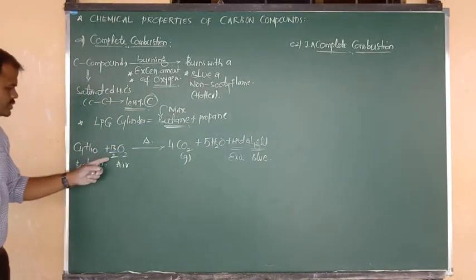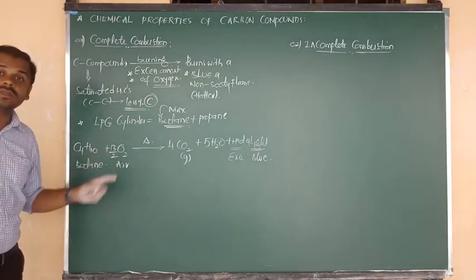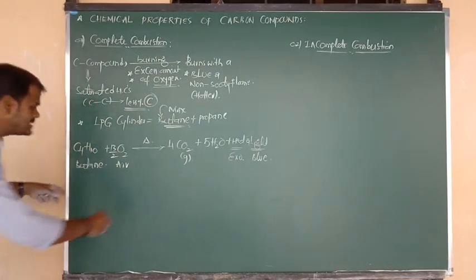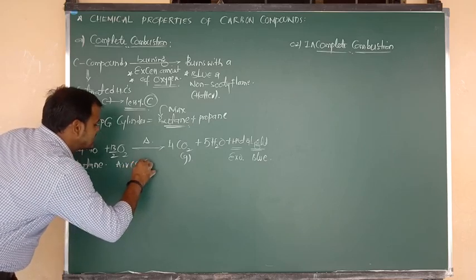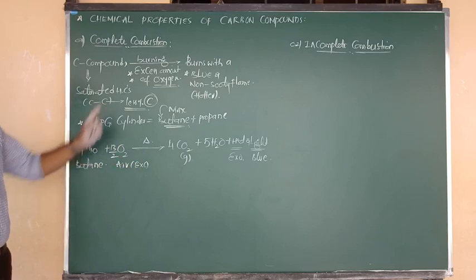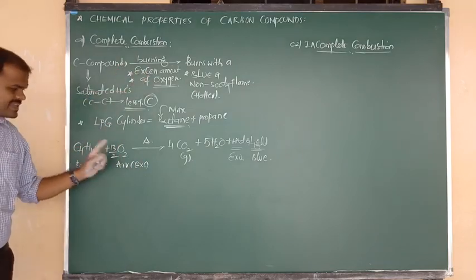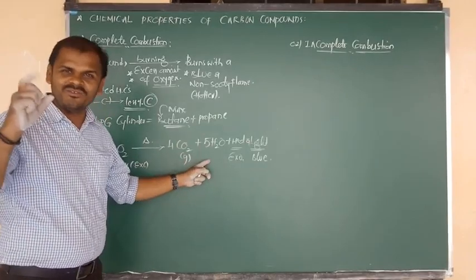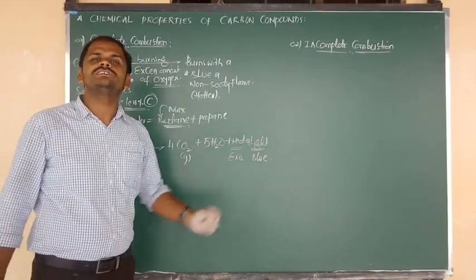13 by 2, 2 is going to be cancelled. Remaining 13 O atoms are there. So we have taken 13 by 2 O2, which means we have taken an excess amount of oxygen. So saturated hydrocarbons, upon burning with an excess amount of oxygen, form the products carbon dioxide and water along with the release of heat and light.